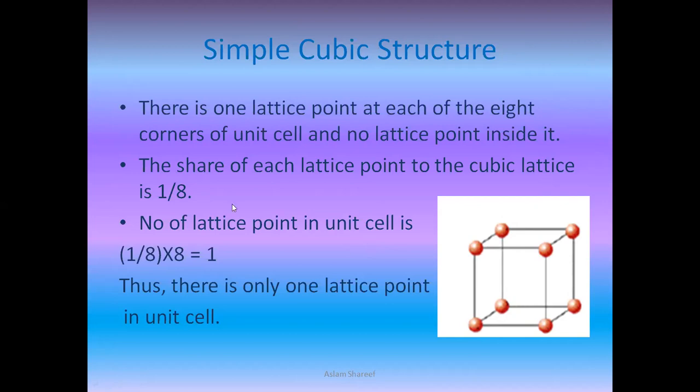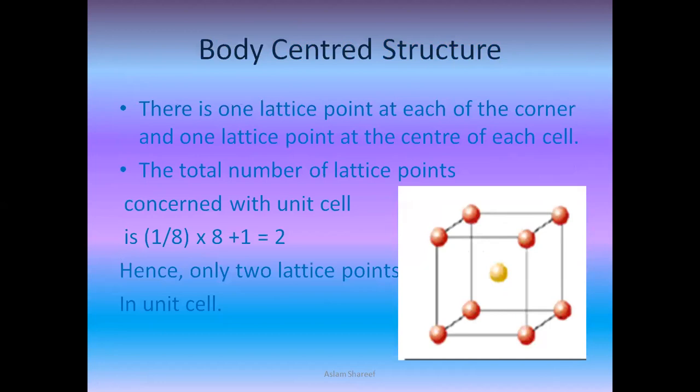So let's go ahead with the number of lattice points in a unit cell. It's taken as 1/8 of each corner, into 8, because we have 8 corners. So the 8 will get cancelled. We get the number of lattice points in the cube as 1. Thus there is only one lattice point in the unit cell. Let's see the next one. There is the body centered structure.